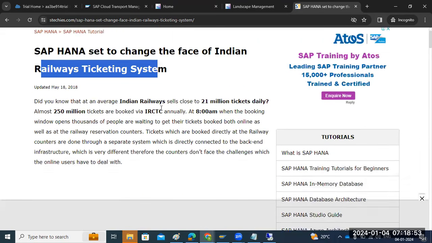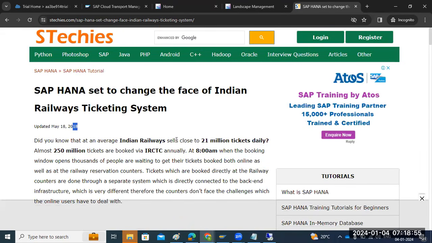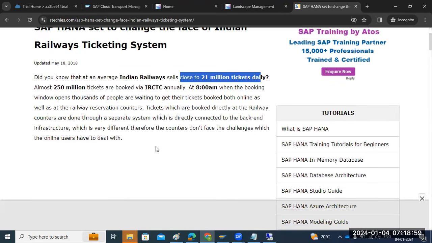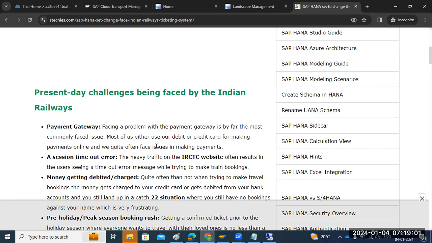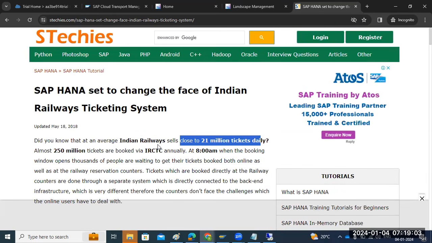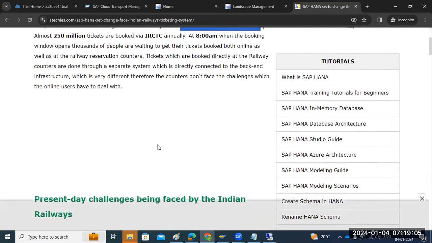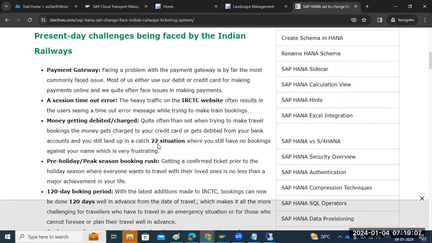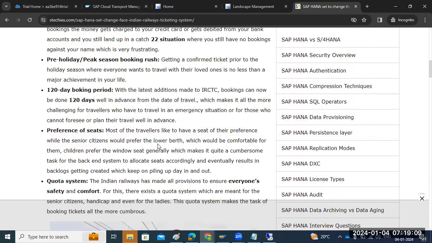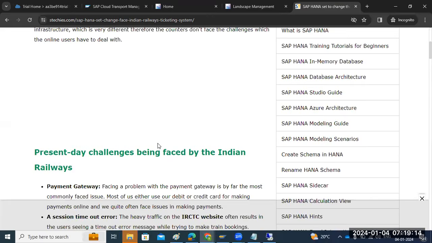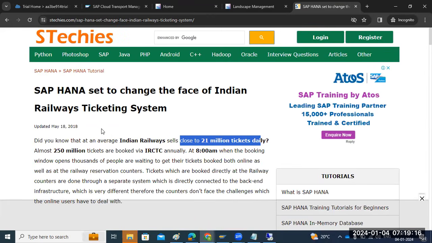It's from 2018. In 2018, they booked close to 21 million tickets. They are booking the tickets daily. So here, SAP helped their business. SAP helped this business for ticket booking. It's very easy now. Ticket booking in IRCTC is very easy now. Why? Because SAP is helping. That's why their business is very easy now.